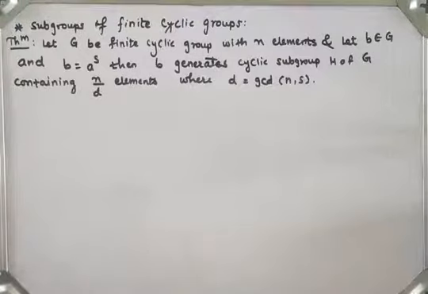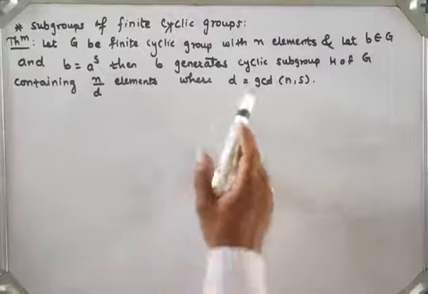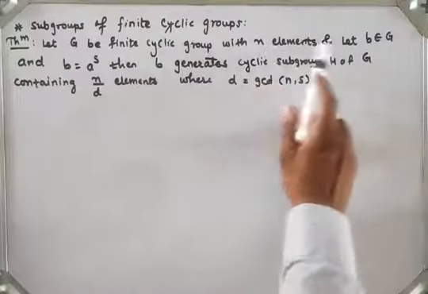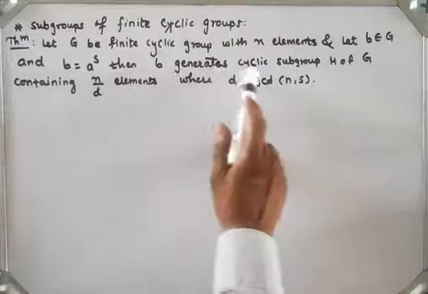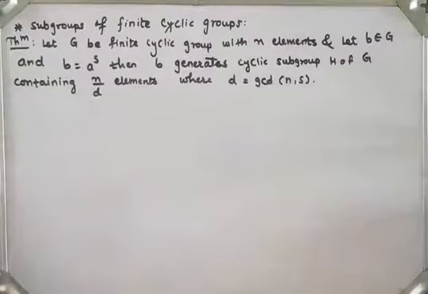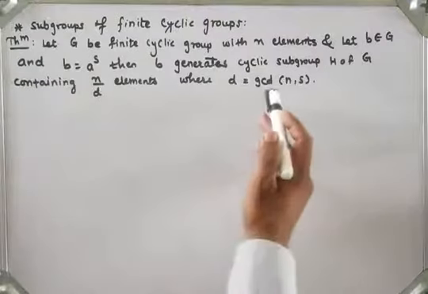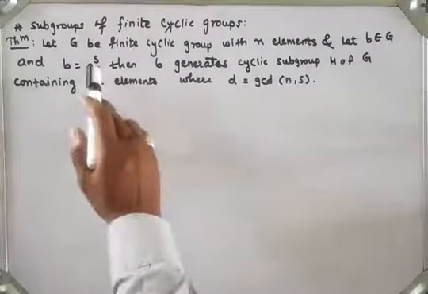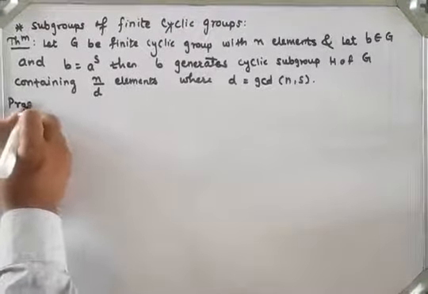Here G is a finite cyclic group. Finite cyclic group means what? It has some finite order n with n elements, right? G is a cyclic group with order n, B is any element of group G having the form A raised to S. Then B generates a cyclic subgroup H of G containing n by d elements. Means we have to show that group H has n by d elements, where d is nothing but the GCD of n and s. n is the order of that group and s is the power of that element. So we will prove this theorem.